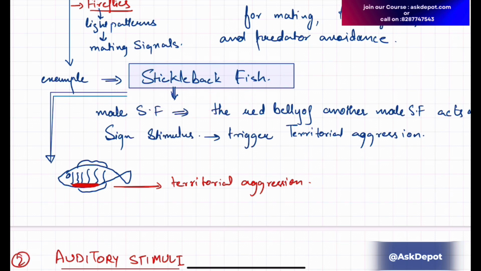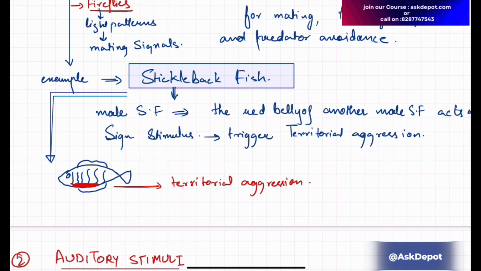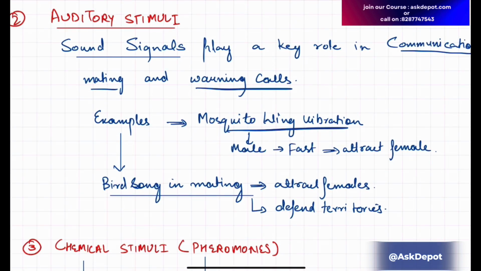The stickleback fish shows territorial aggression when there is red color on the lower ventral surface. The red belly of another male stickleback fish acts as a sign stimulus, a trigger for territorial aggression.